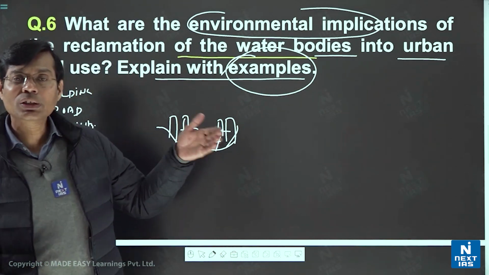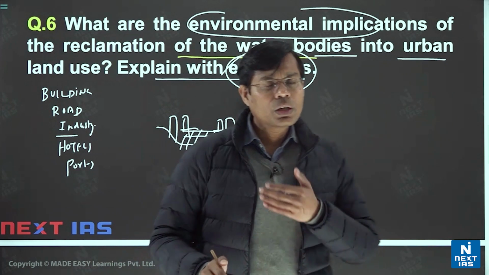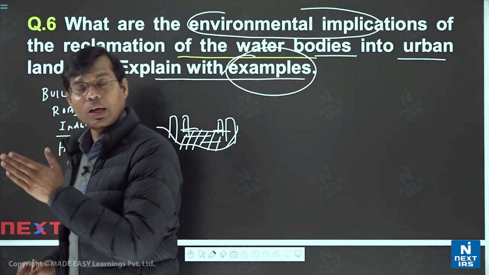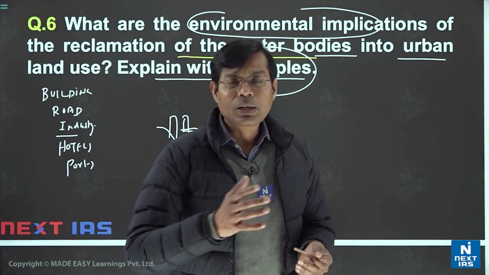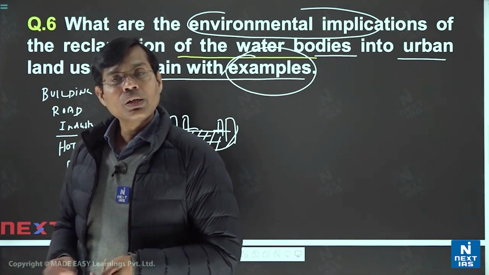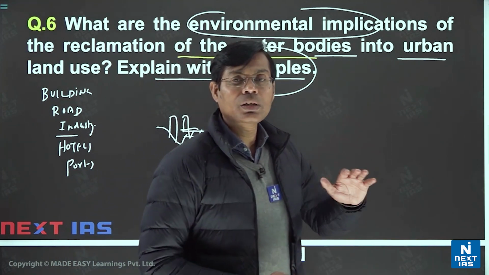Not only rivers but also lakes: Bellandur Lake of Bangalore, with lots of discussion in the past; also Deepor Beel of Assam; also Badkhal Lake of Faridabad, which has been drying up completely. If you go there, you see no water is left. So already we have acquired and damaged the water bodies.